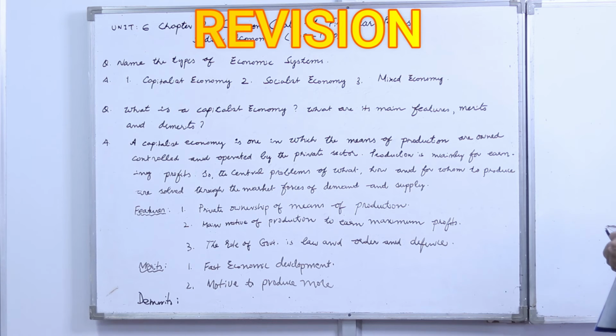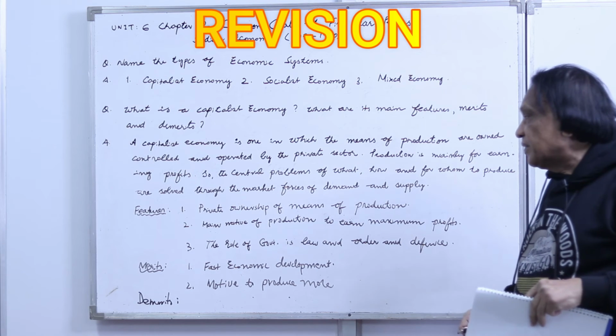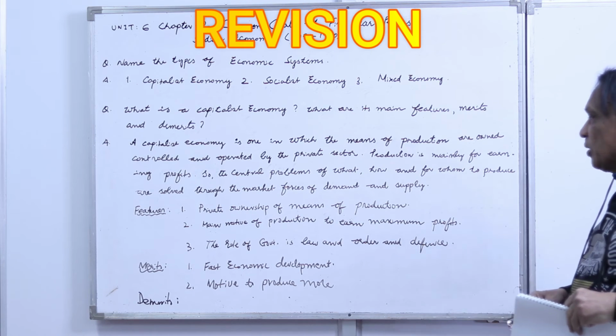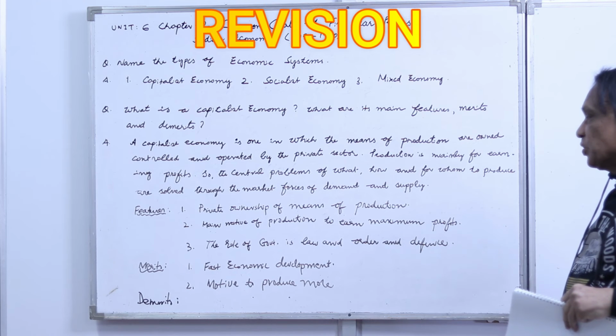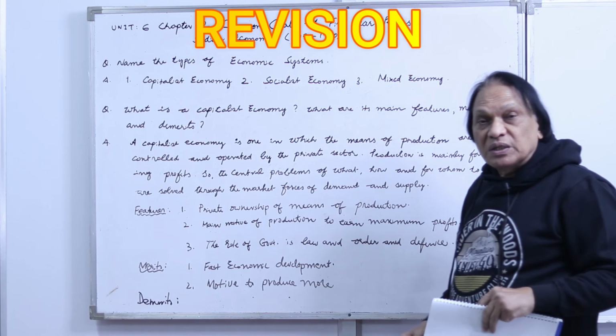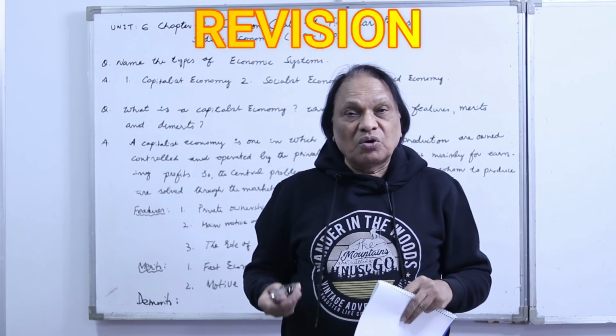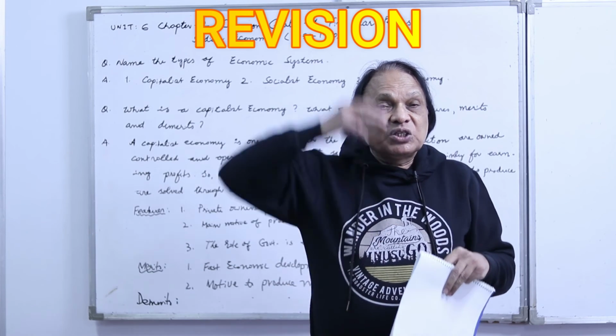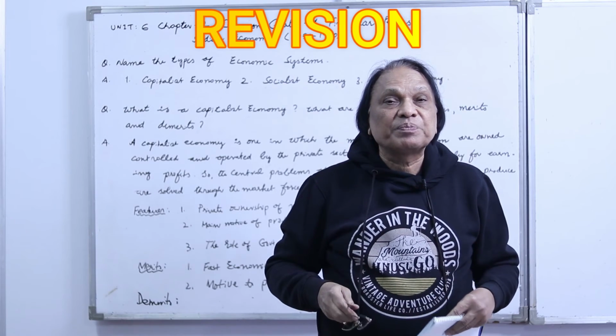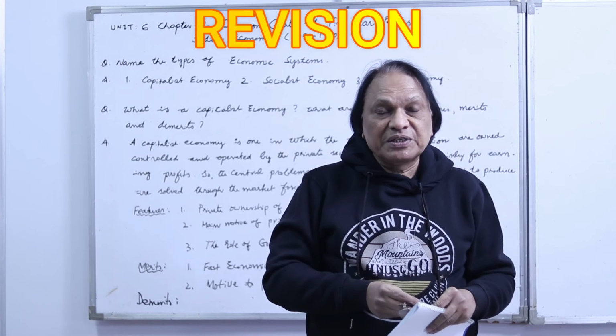Features, number one, private ownership of means of production. Number two, the main motive of production is to earn maximum profits. The role of the government is law and order and defense. The government plays very little role here. And merits here, fast economic development and motive to produce more. And the demerits, I told you, the first demerit is it leads to a lot of inequalities of income. Rich becomes richer and the poor becomes poorer, and social welfare is ignored.